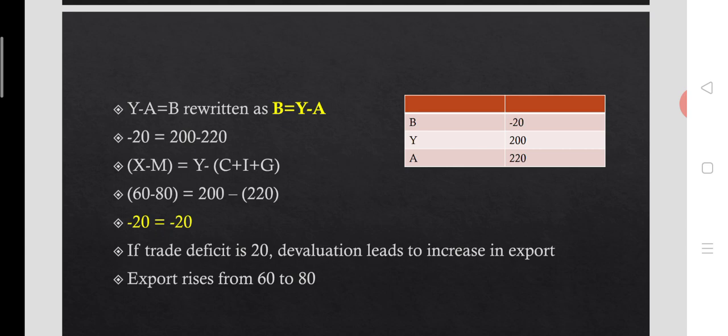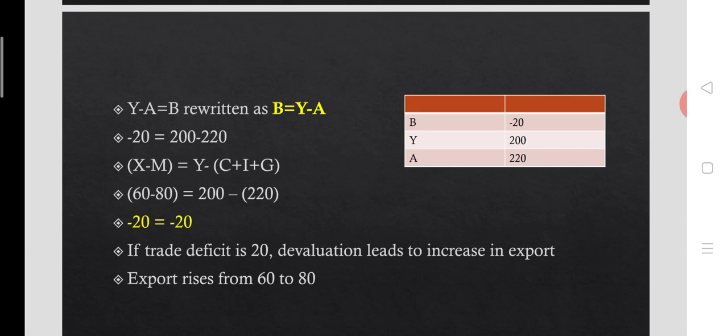When you use $1,000,000, you should always use the term $1,000,000. When export is equal to $60 million, import M is equal to $80 million. That is 60 minus 80 is minus 20. This is the trade balance, which is negative. That means the nation is suffering from a trade deficit of $20 million.